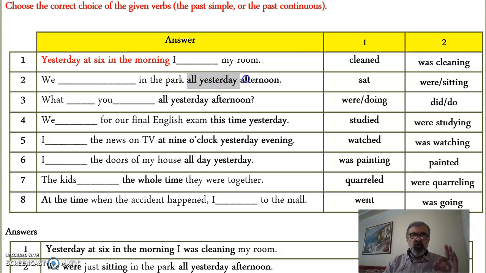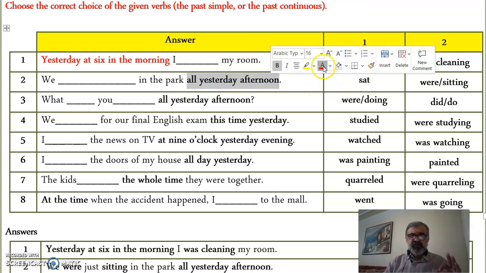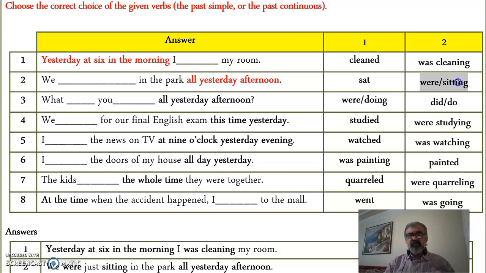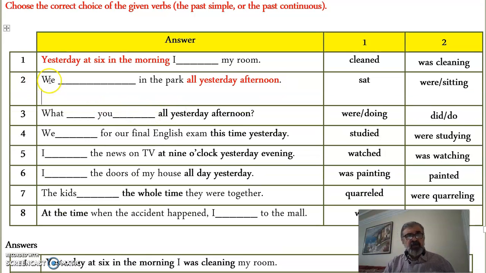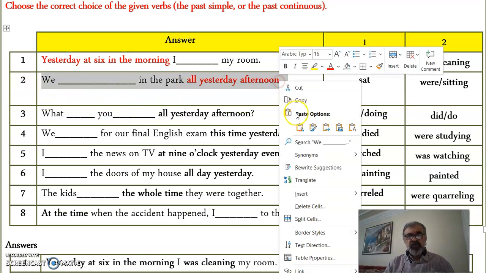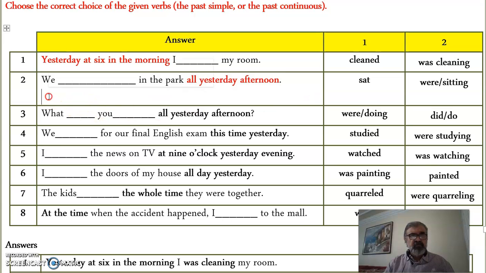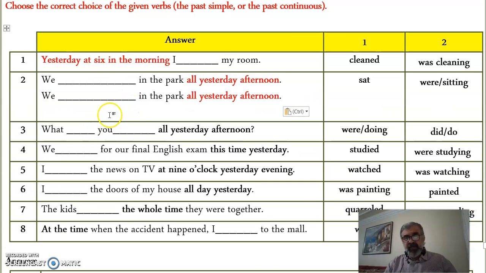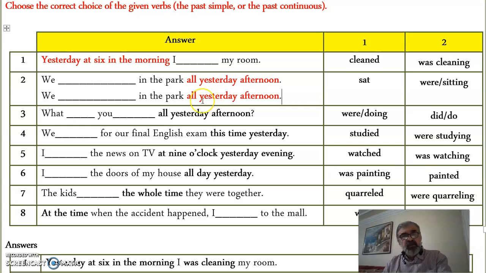We in the park all yesterday afternoon, very specifically, we were sitting. Now, if you would like to have a different sentence, you can't say we were sitting, okay, now listen, we say we sat.